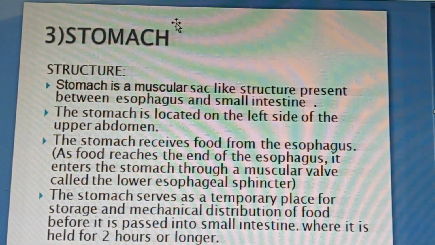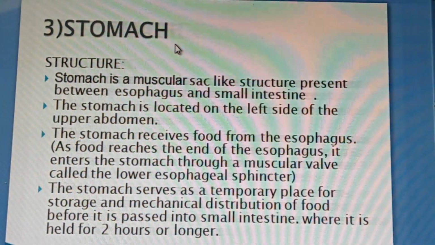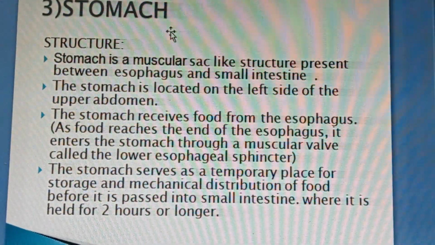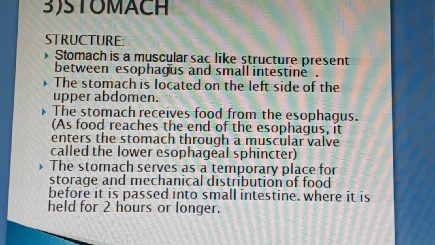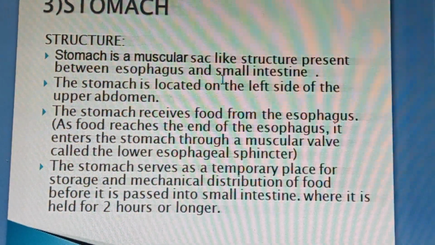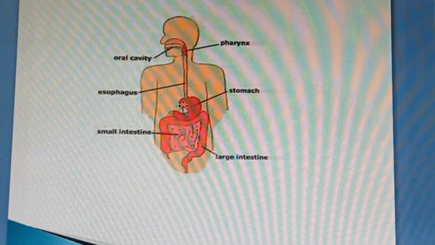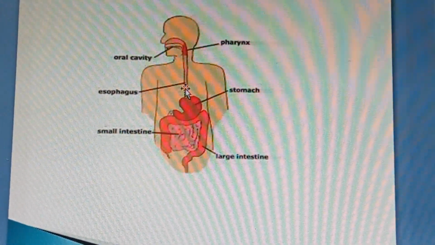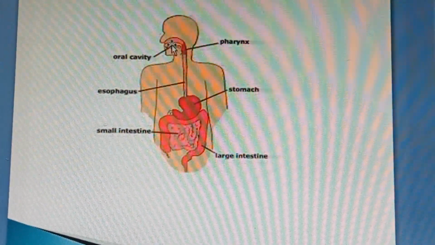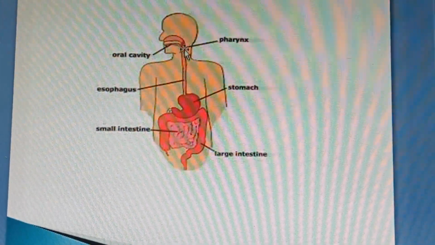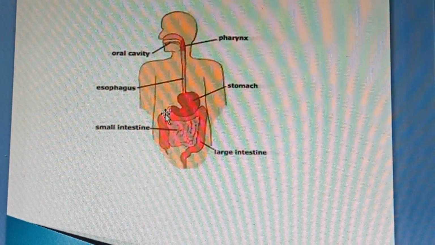In this video, we discuss the third organ of the alimentary tract, that is the stomach. We discuss the structure of the stomach. The stomach is a muscular sac-like structure present between the esophagus and the small intestine. This is the oral cavity, mouth, then pharynx, then esophagus, stomach, and then small intestine.